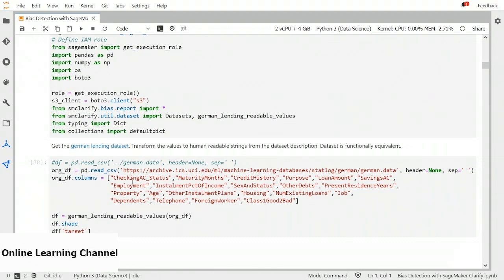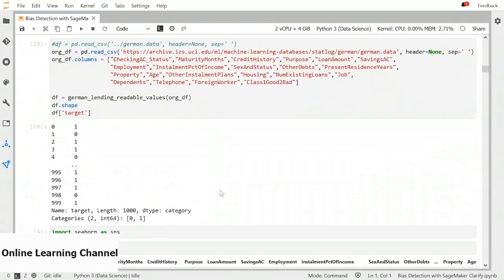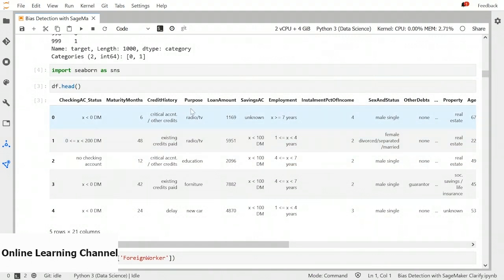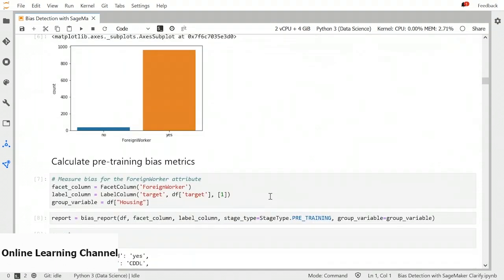And these are the columns: checking account credit status, maturity months, credit history, etc. And the target values are ones and zeros. So this is the human readable dataset. We have the purpose, loan amount, savings, employment, sex and status. Then we have property, age, and other factors. We can plot and see there are many foreign workers.